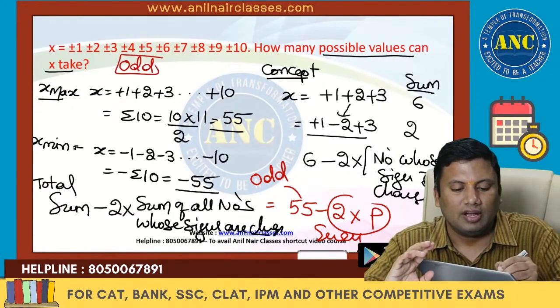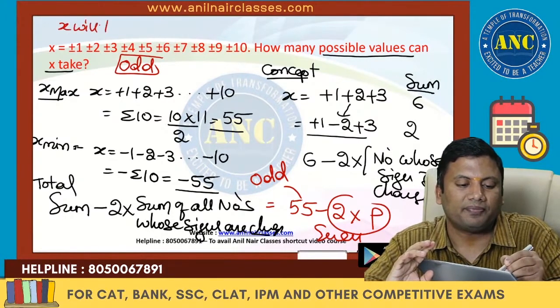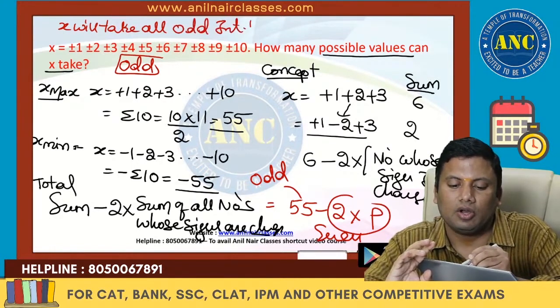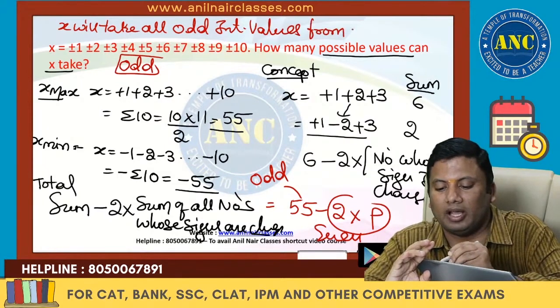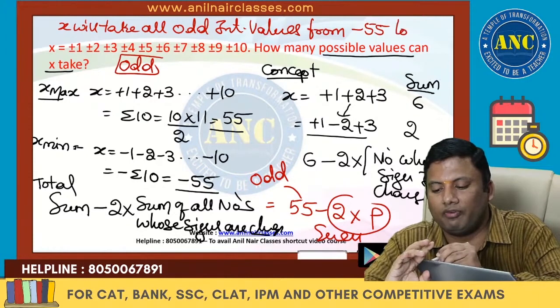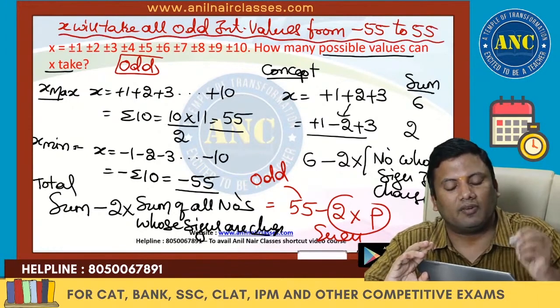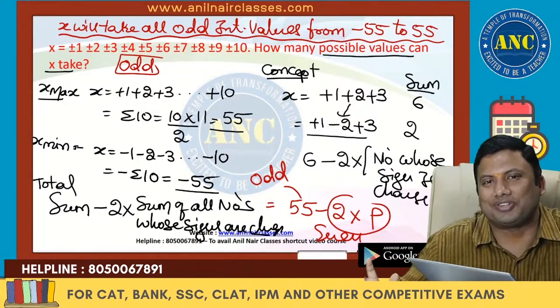That means what are the values X will take? X will take all odd integral values from minus 55 to 55. Very, very good question it is, sir.